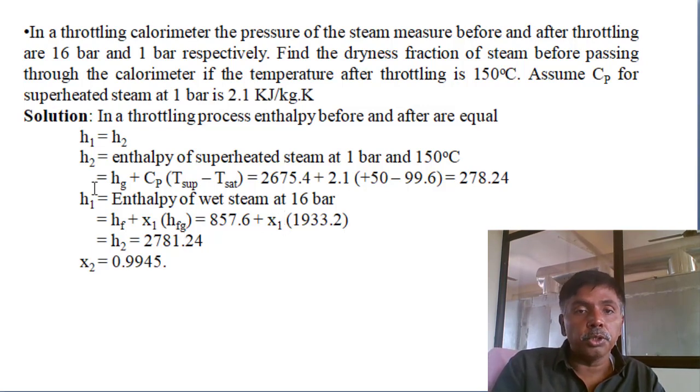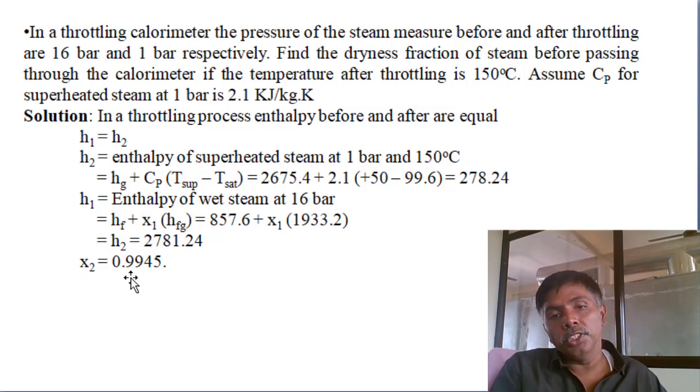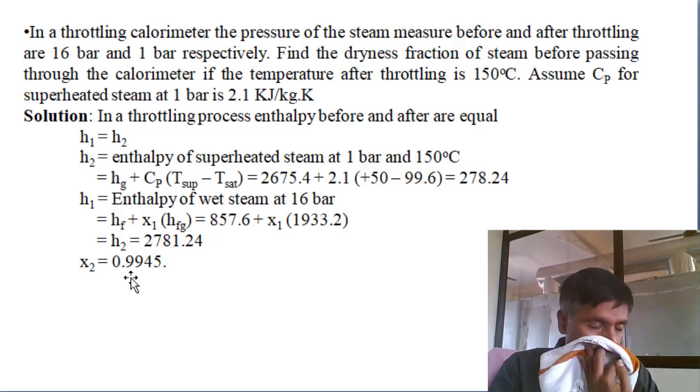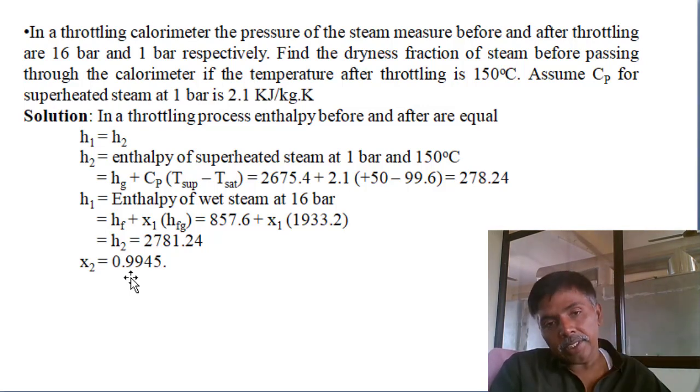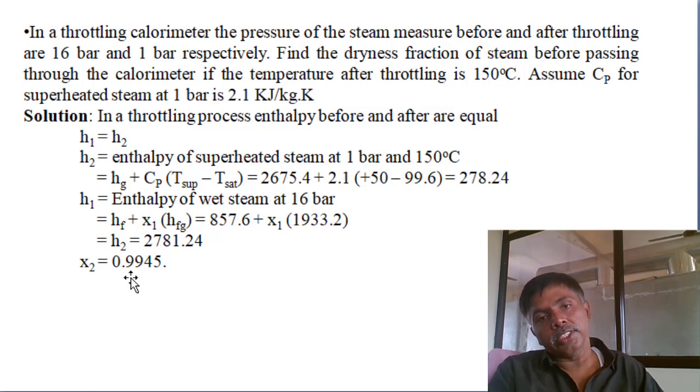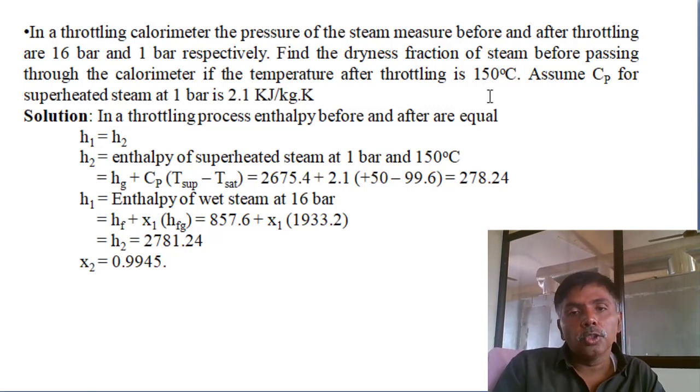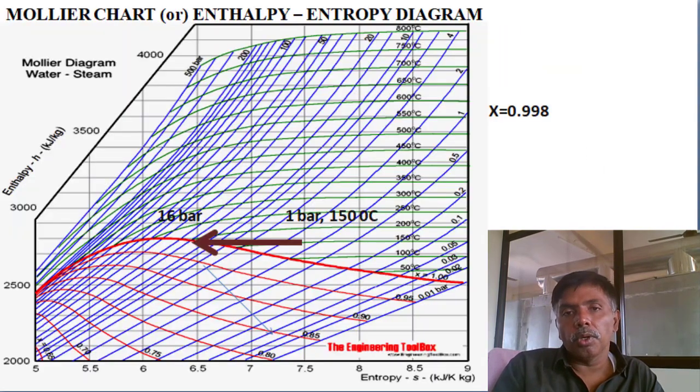You substitute, as it is an isoenthalpic process, H1 equals H2. This H1 at 16 bar pressure, determine the X value. The initial condition X value is coming 0.9945 dryness fraction. It means almost saturated steam has been converted into superheated steam. The same one you can calculate by using the Mollier diagram.